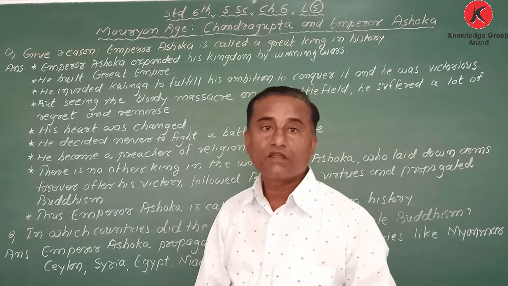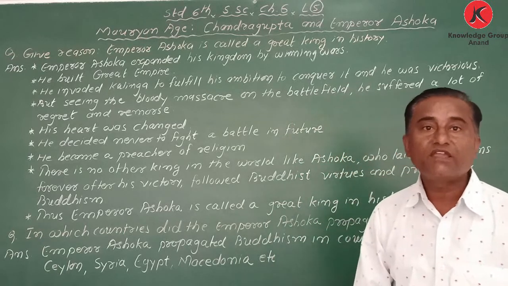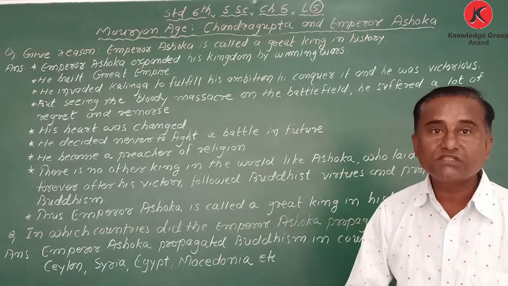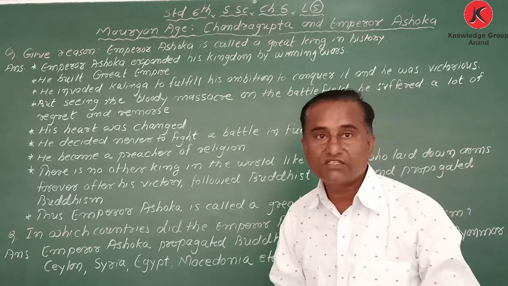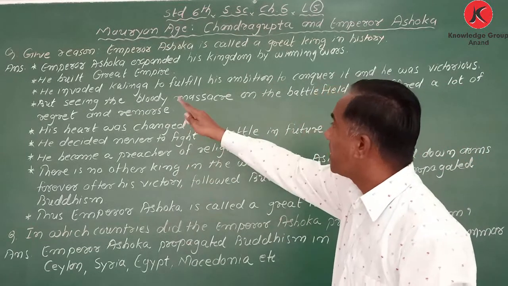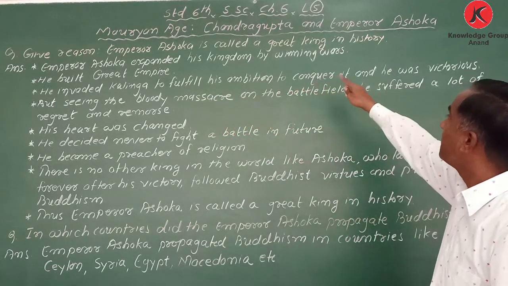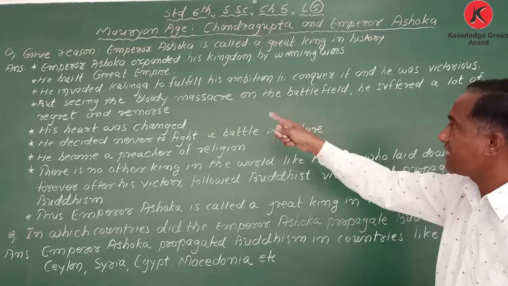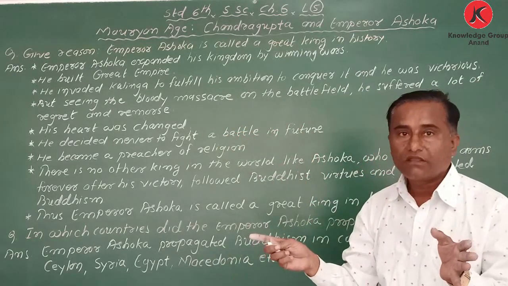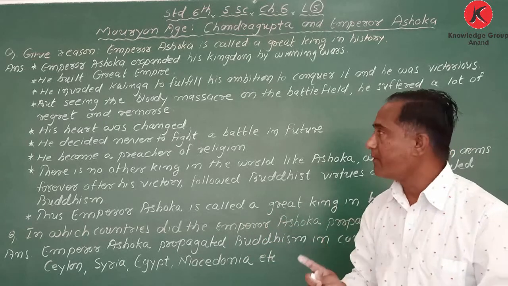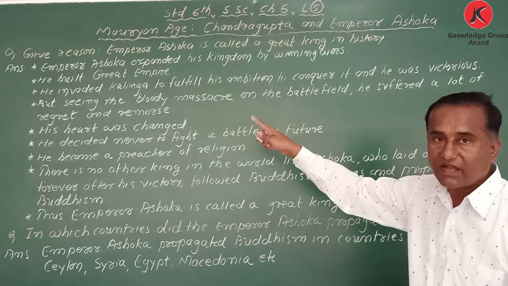He fought many battles, and by winning wars, he expanded his territories. Second, he built a great empire.